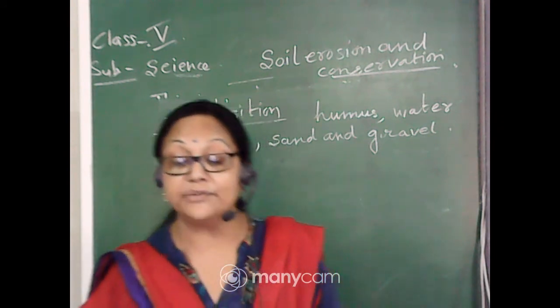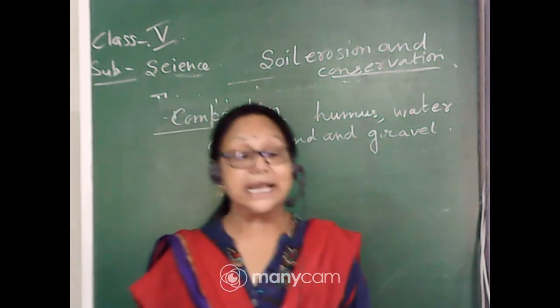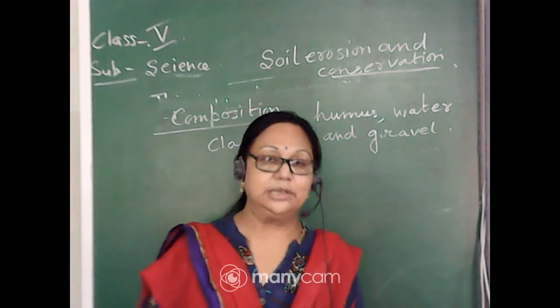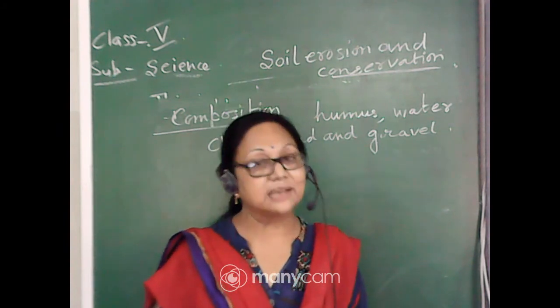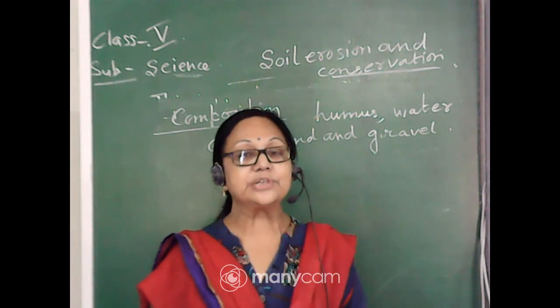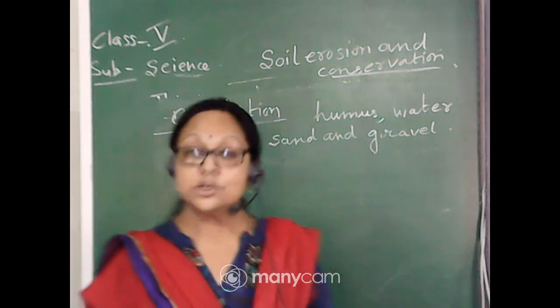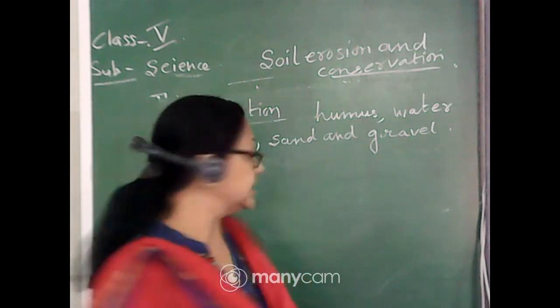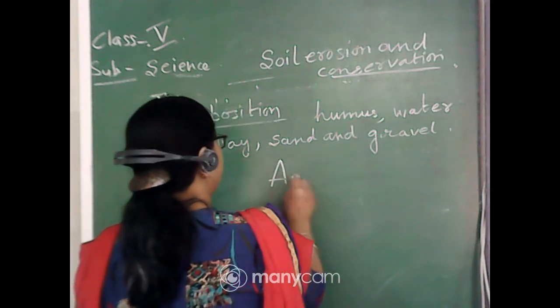Yes, very good, Avipsha. These are agents of soil erosion. So the causes or the factors which are responsible for soil erosion are called agents of soil erosion. Very good.